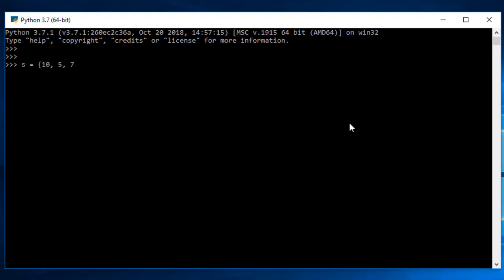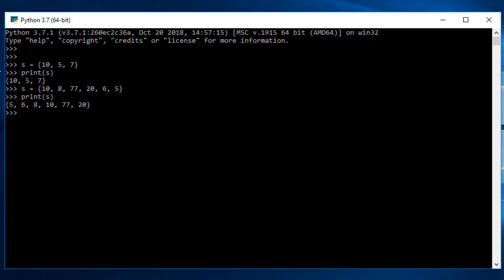There are many possibilities. So if I create a set and try to add different values, maybe a few integers, and close this down, and if I try to print this particular set, you can see I got these values as they are. So I got the exact same order. But what if I try to create a big set? That means I add more elements, maybe 10, maybe 5, or any number, and let me try to print this one, so you will get a better understanding. Here you can see my result is totally different from the order which I have given. So I gave 10, 8, 77, 20, 6 and 5, and the result is quite different.